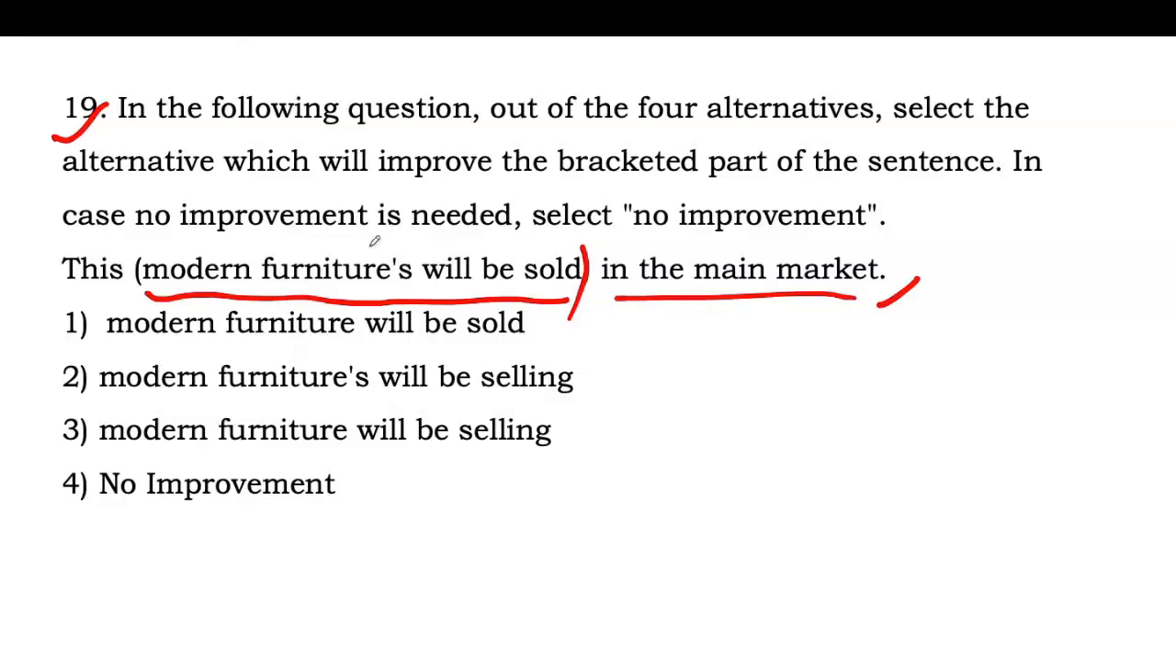We have used the possessive case of a noun, which is always used as an adjective, and an adjective is used to describe a noun. But here in this sentence, furnitures is used as an adjective, but it is not describing any noun. So this is wrong. It should be: modern furniture will be sold. So option A will be the correct answer.